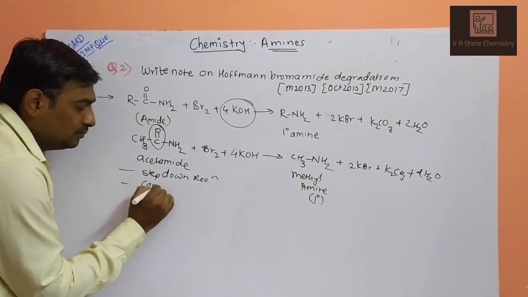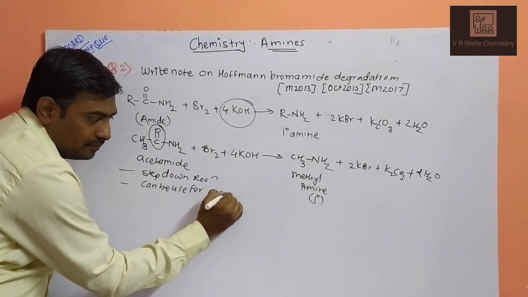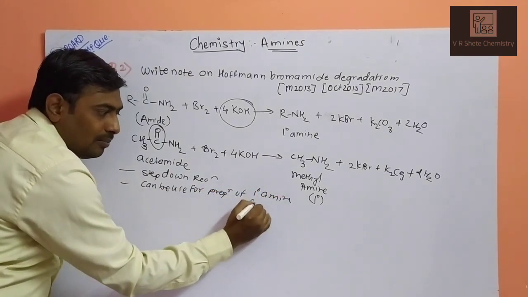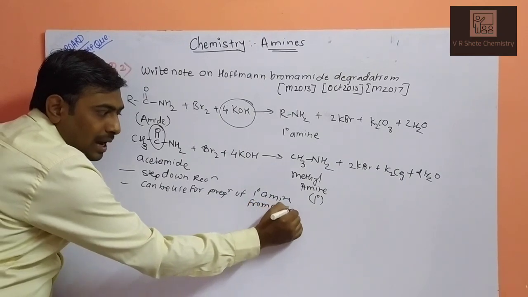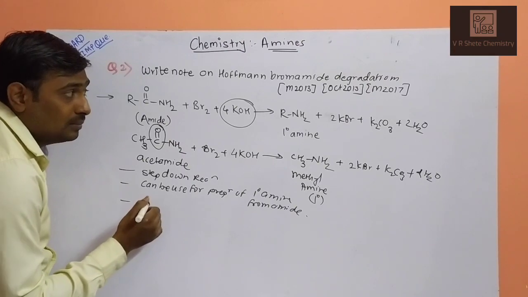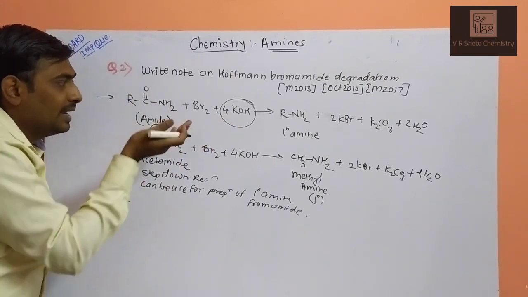It can be used for preparation of primary amine from amide. Third, you have to write down the process which is going on in the reaction.